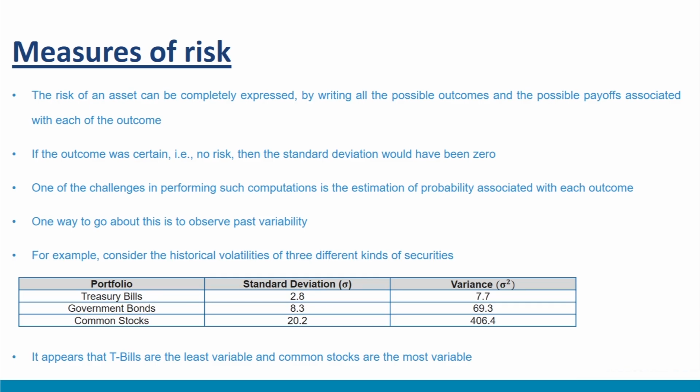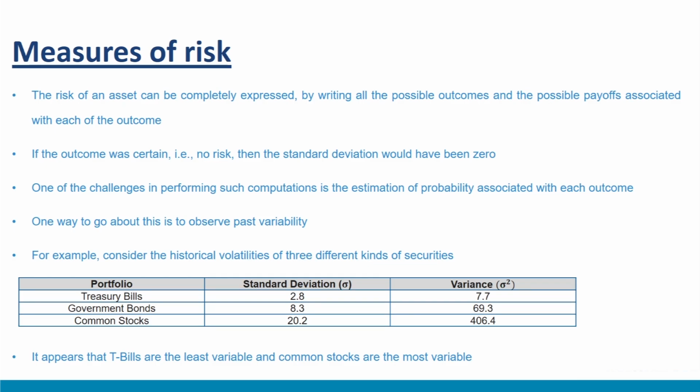These outcomes are summarized using variance or standard deviation measure. If the outcome was certain, that is no risk, then the standard deviation would have become 0. The positive value associated with the standard measure precisely indicates this uncertainty. One of the challenges in performing such computations is the estimation of probability associated with each outcome. One way to go about this is to observe past variability.